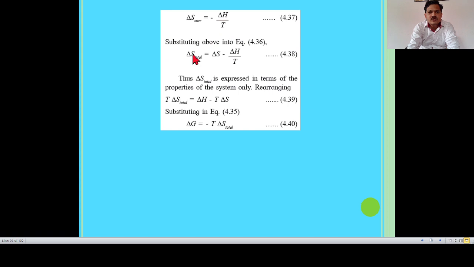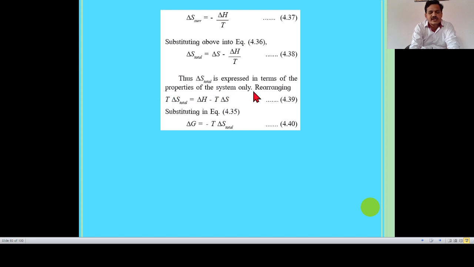Substitute this value into equation number 4.3, delta S total is equal to delta S system plus delta S surrounding. So delta S total is equal to delta S system plus minus delta H divided by T. Thus, delta S total is expressed in terms of properties of the system only.